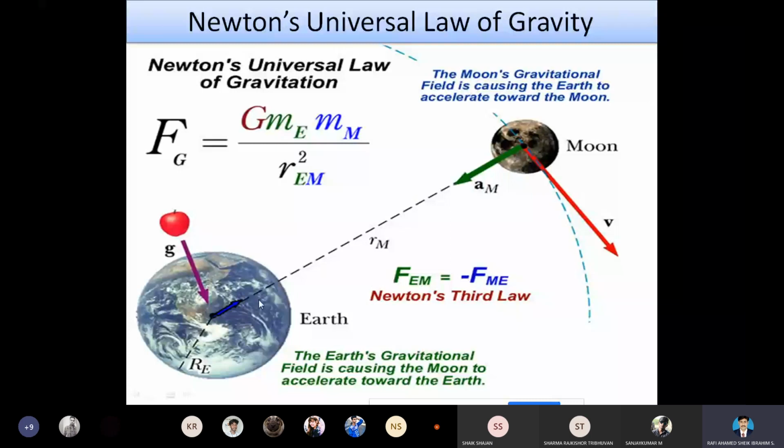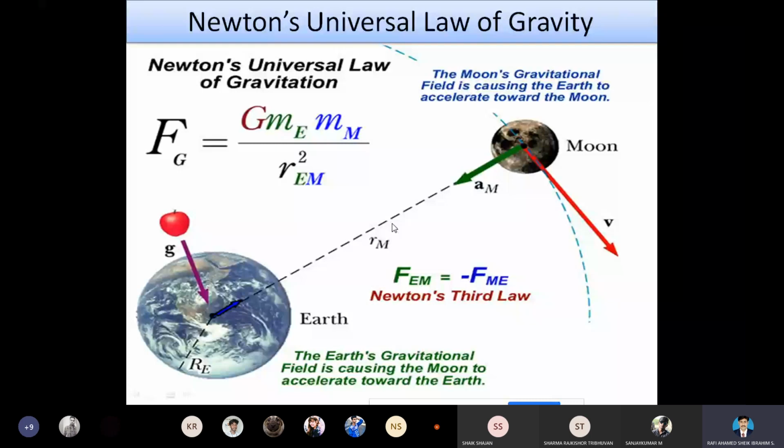See, from here to this point, they have measured the axis line from the center of the planets. So from this point to this point, we have drawn a line here.